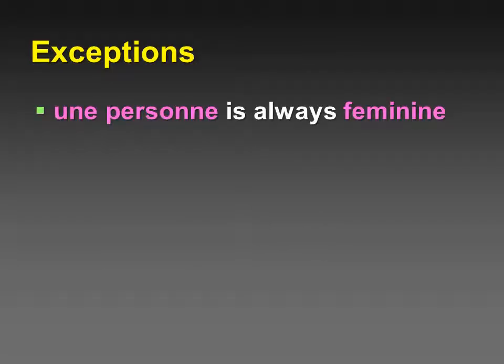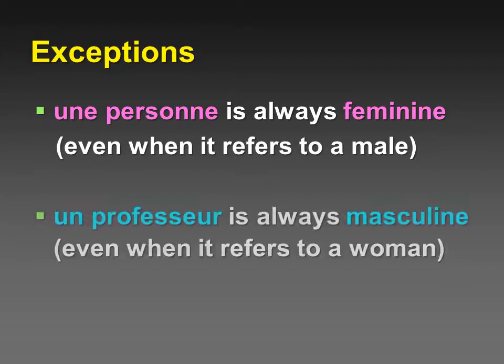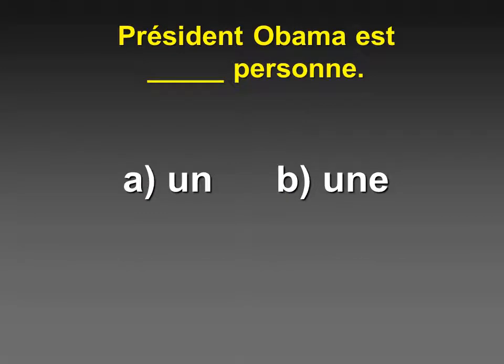Okay, exceptions. Une personne is always feminine, even when it refers to a male. So also, un professeur is always masculine, even when it refers to a woman. So in this instance, what goes here? Président Obama est. Our answer would be une personne, because personne is always feminine, so it's B.